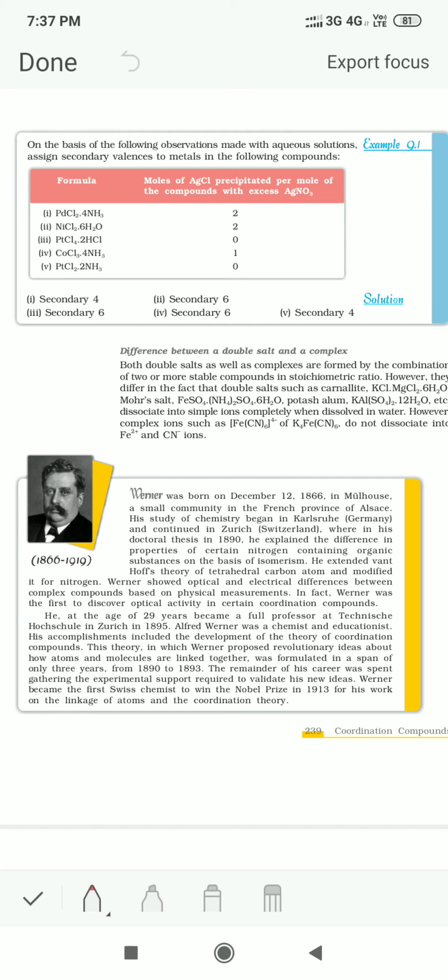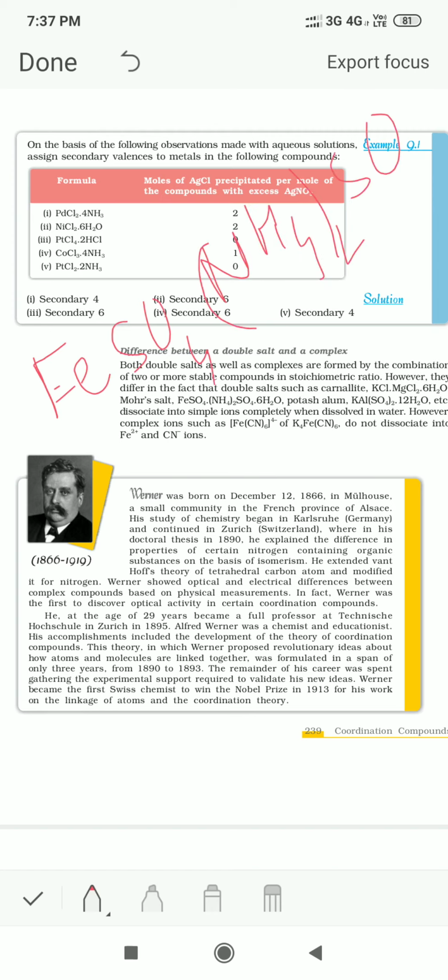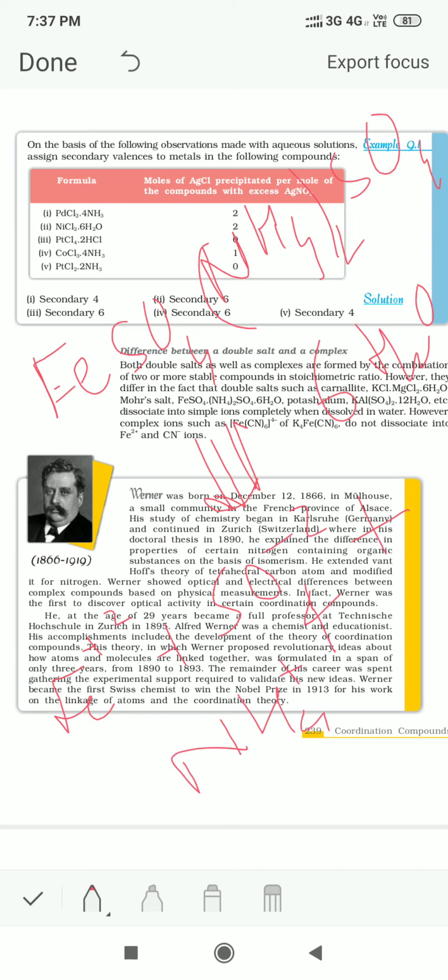Mohr salt is ferrous sulfate, ammonium sulfate, FeSO4·(NH4)2SO4·6H2O. Now when this ionizes, it will form ferrous ions, sulfate ions, plus ammonium ions, plus of course water.